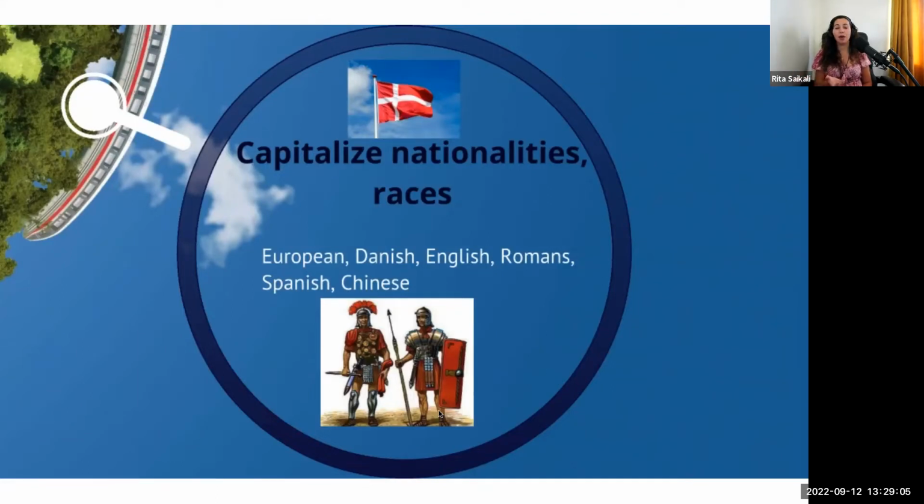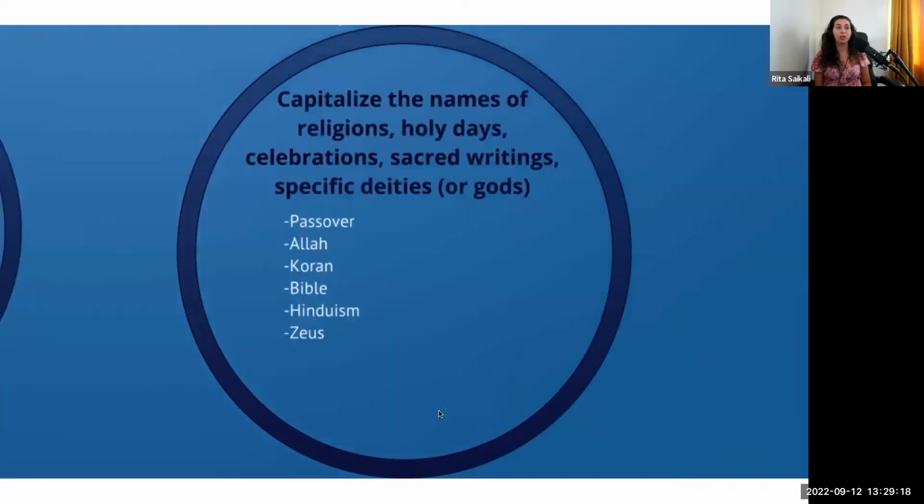Okay, so even though it's not a place, a location, it is still the name, a proper noun of a specific group of people. European, Danish, English, Roman, Chinese, Spanish. These are all races and names of nationalities.